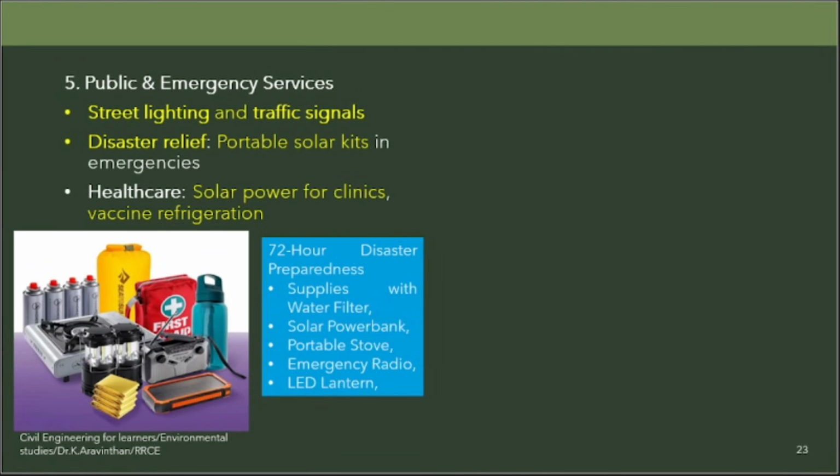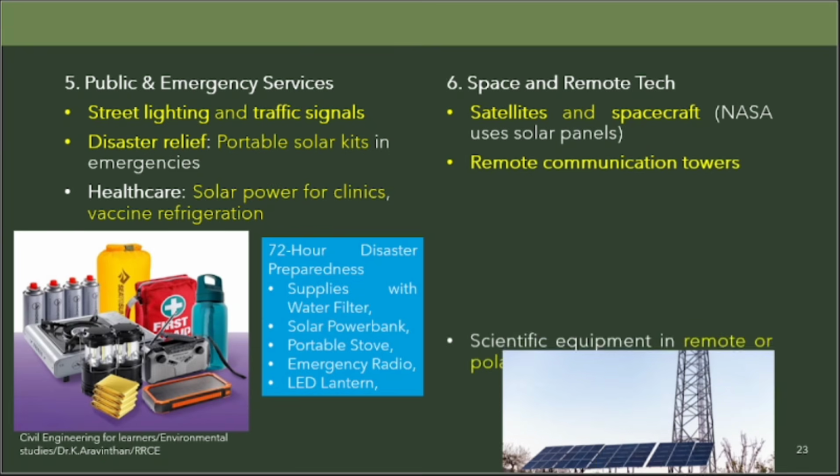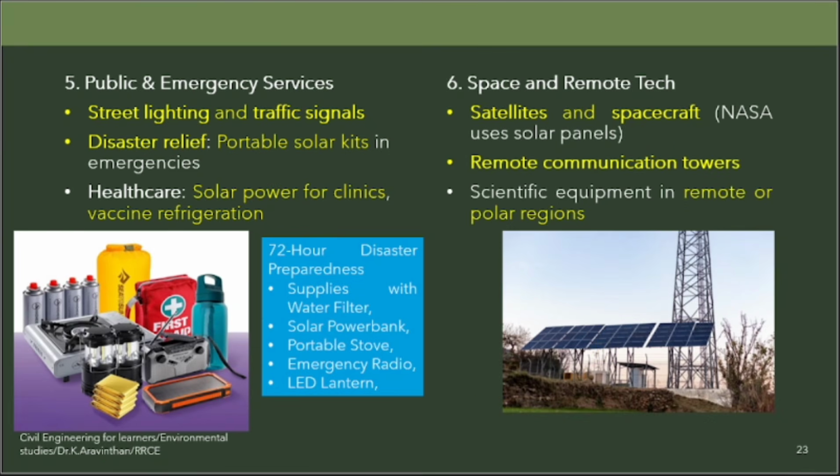During emergency, disaster management, you can use this kit where there is 72-hour disaster preparedness. Automatically this will recharge your power bank, mobile phones, etc. Now space and remote, all the rovers and landers will be using. If you are isolated from some place, you can use solar power panels.